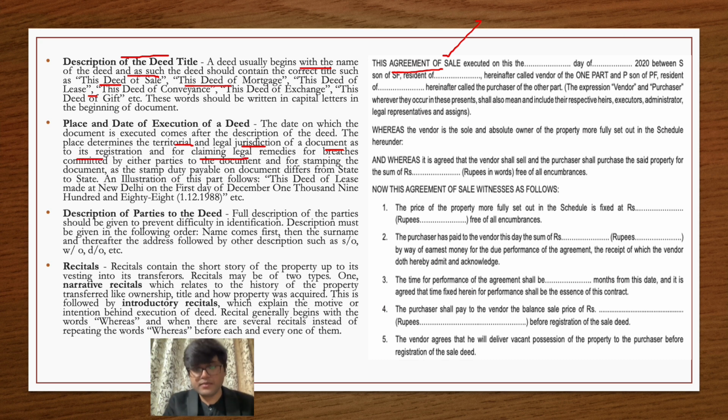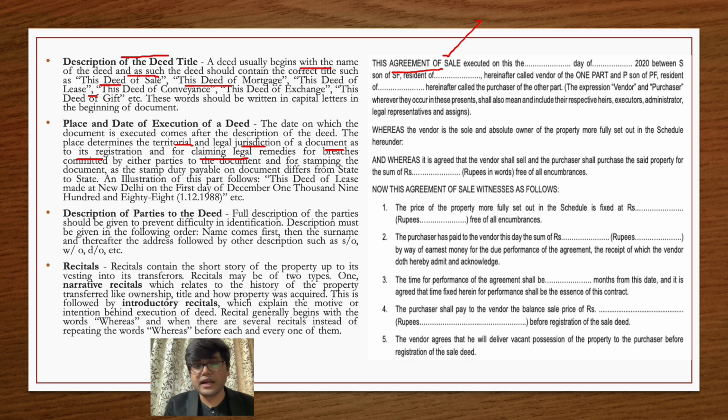For example, if I am making a sale deed with a person in New Delhi, and someday I have some grievance with regard to the deed and I want to go to a court of law, which court should I go to? I will go to the court of law of New Delhi, because the sale deed was executed in Delhi. So it is very important to mention your place and date of execution.